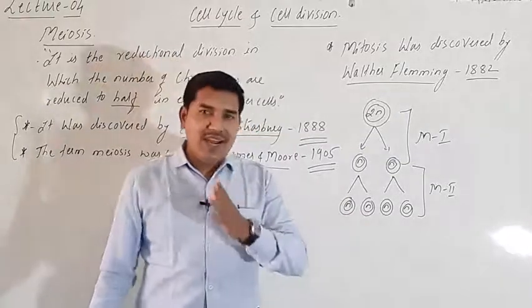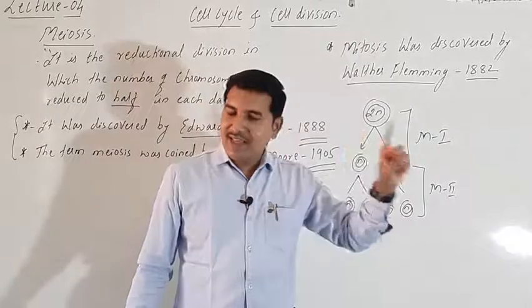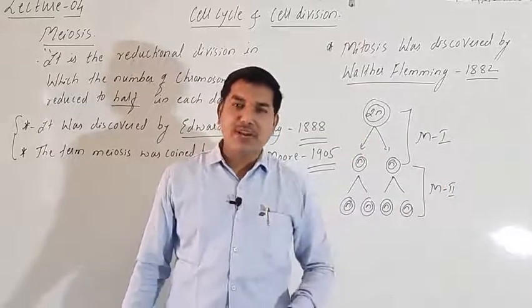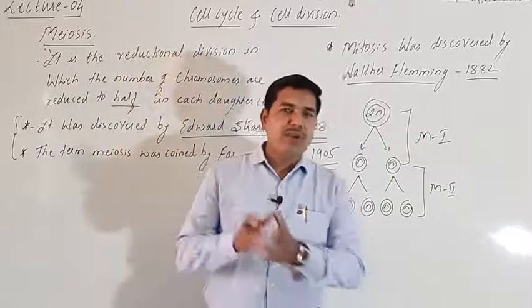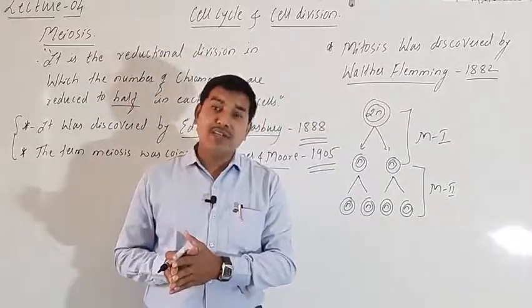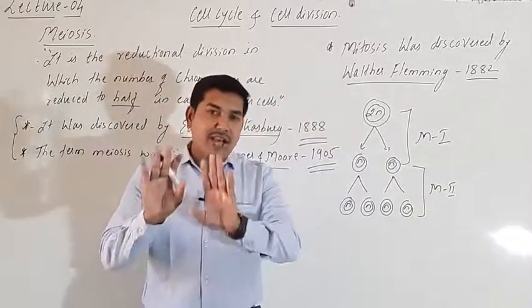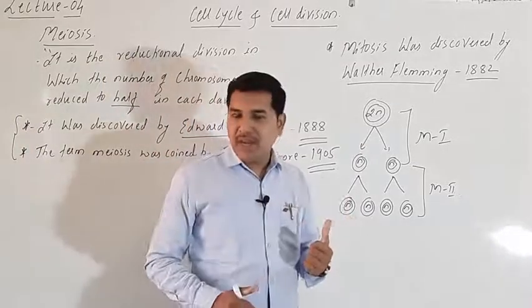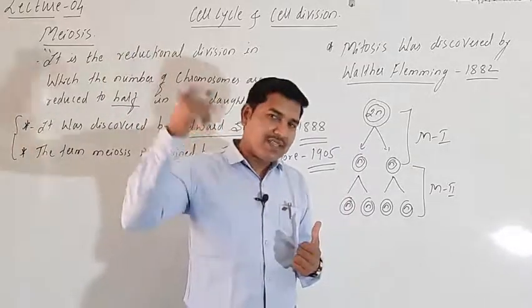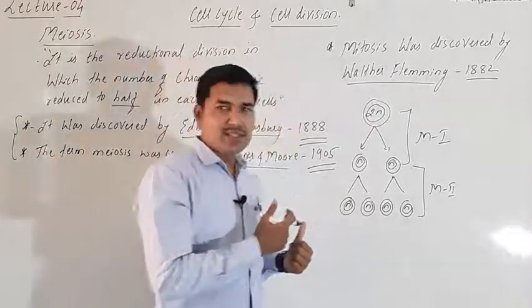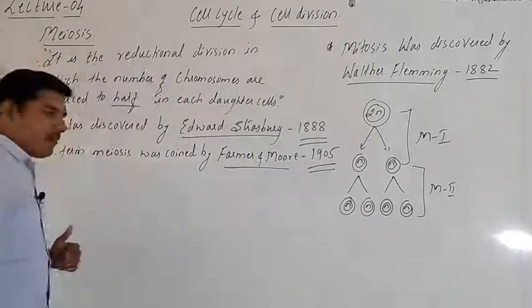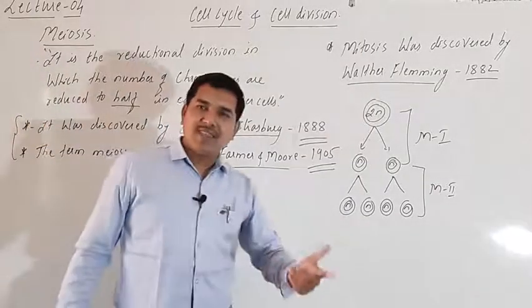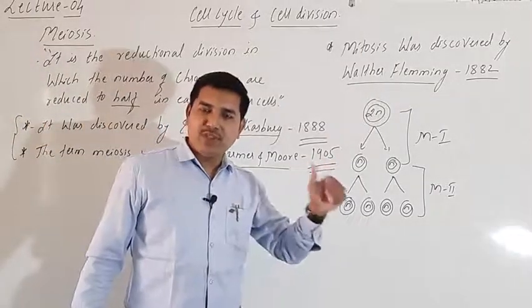Now regarding that process, you are going to study it in the second PUC chapters number 2 and 3. Sexual reproduction in flowering plants and human reproduction, in chapters 2 and 3 you will learn the detailed account, but remember the other basics. The basics of the second PUC are present in this chapter, meiosis. Okay, then let's go to the next part. So meiosis has how many types? There are two types, meiosis 1 and meiosis 2.